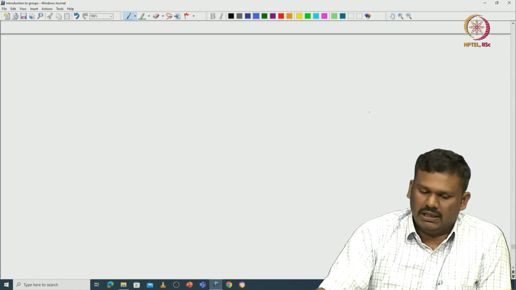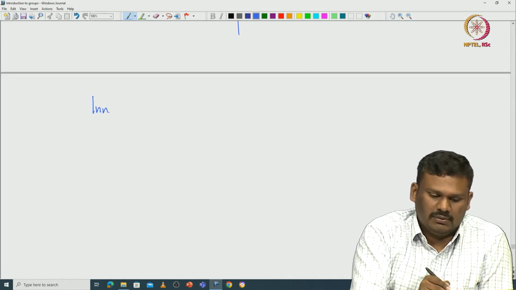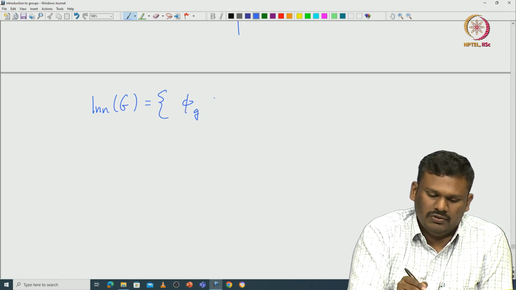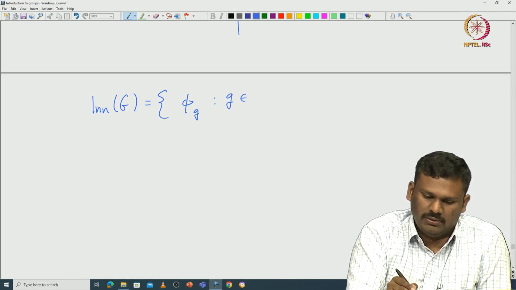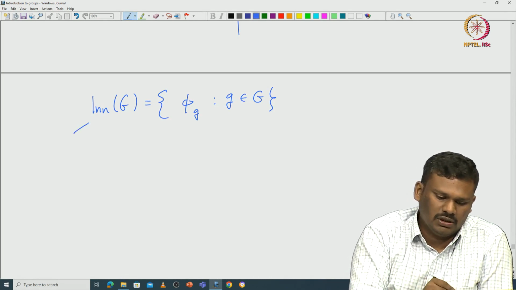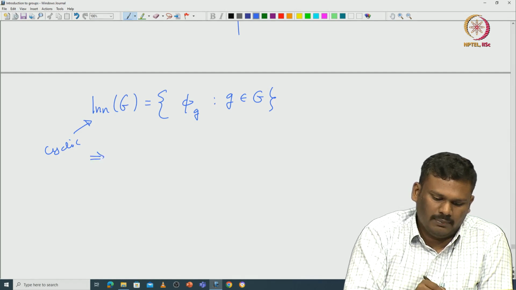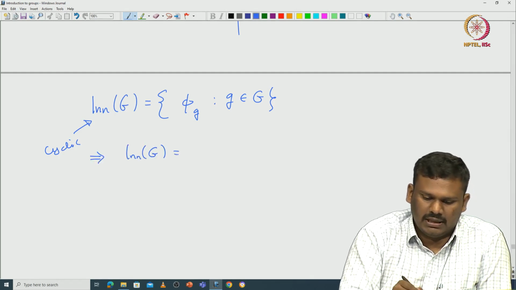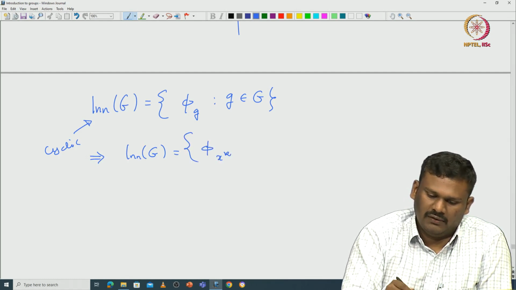The inner automorphism group of G is given by all the π_g, which are conjugation maps where g comes from G. Since it is cyclic, it is generated by some π_x, so it is π_x^k, where k runs over integers.